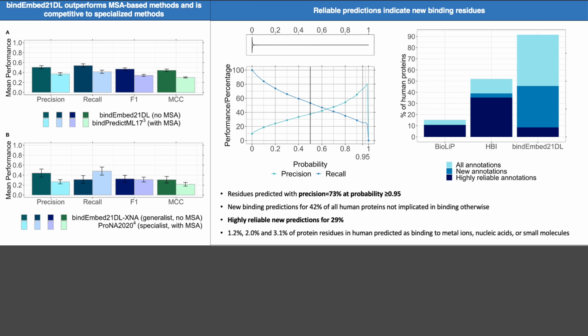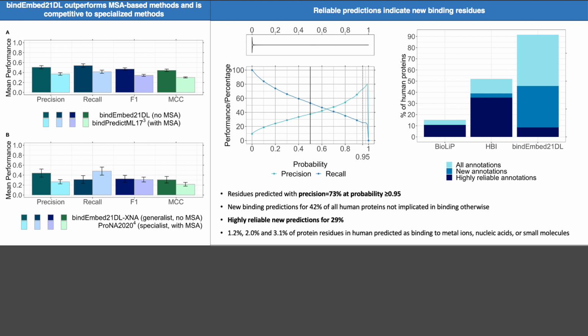Also, BindEmbed21DL predicts 3 different ligand classes, and many other methods actually specialize on 1 ligand class or a set of ligands. For example, PRONA2020 predicts binding to proteins, DNA, and RNA. And we compared its DNA and RNA prediction to the DNA and RNA binding predictions of BindEmbed21DL. And you can see that BindEmbed21DL is at least competitive to this specialist. So we achieve a higher precision but a lower recall, and this leads in the end to a similar F1 score and a slightly higher MCC.